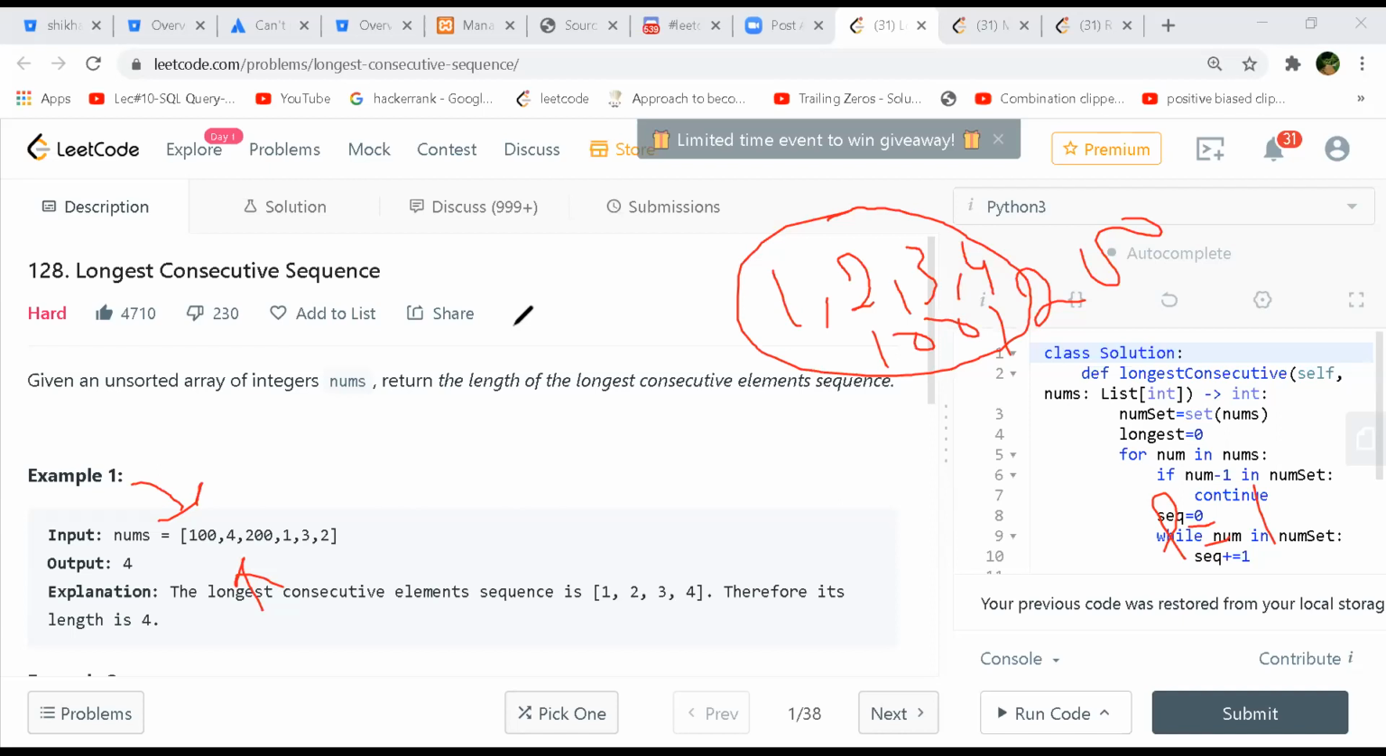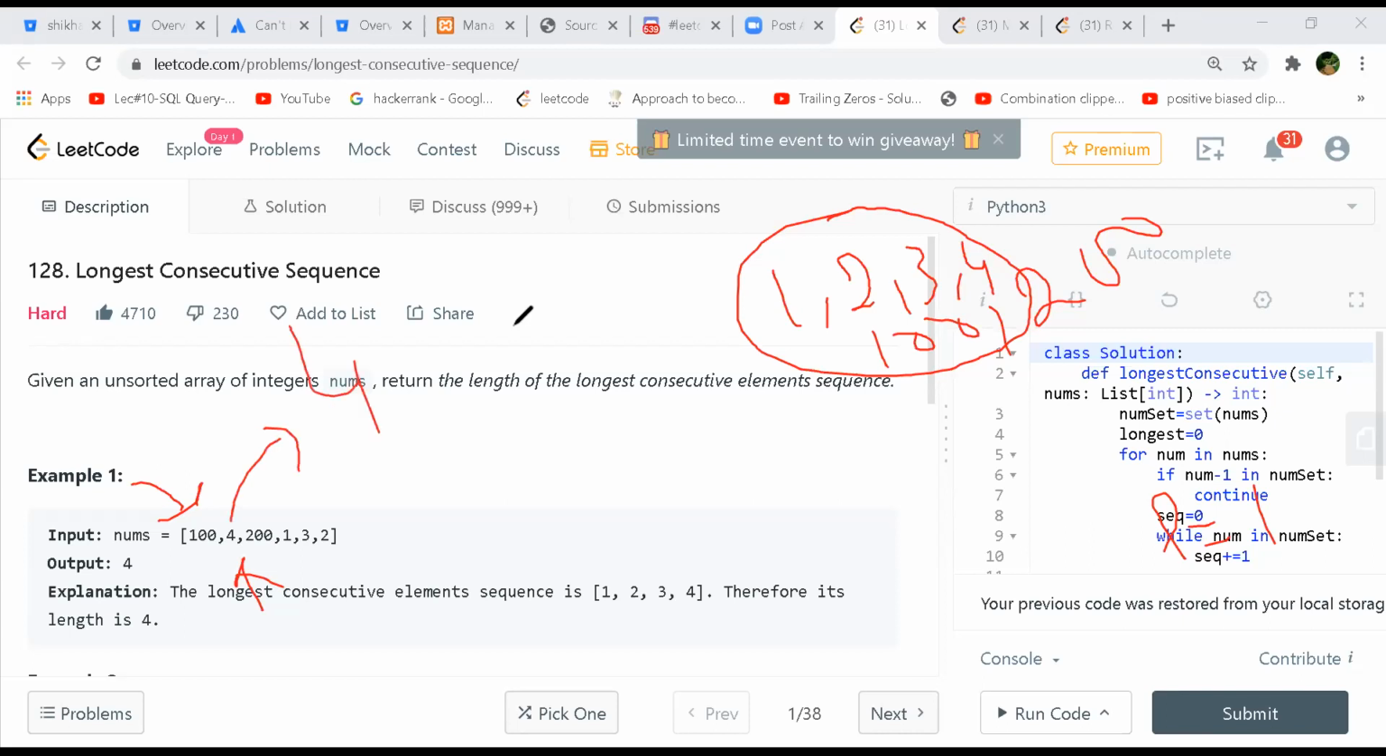So 3 is present, 2 is present, and whether 1 is present, okay, 1 is present. Then 1 minus 1 is 0. 0 is not present, right? So the root element is 1. So 1, 2, 3, 4. Again, we'll check 1 plus 1 is 2, 2 plus 1 is 3. So corresponding to 1, we got the length of 4, right?